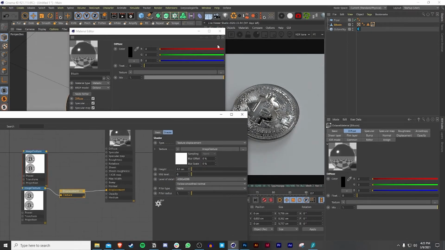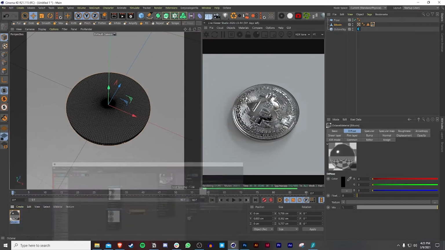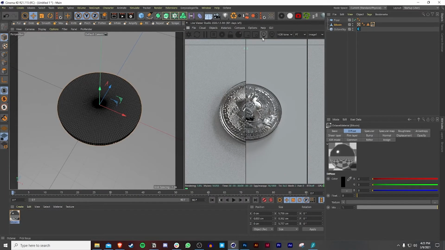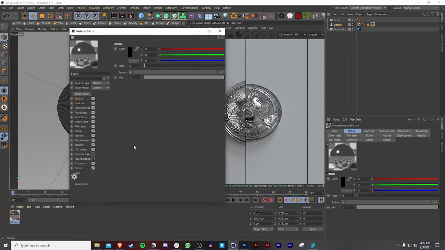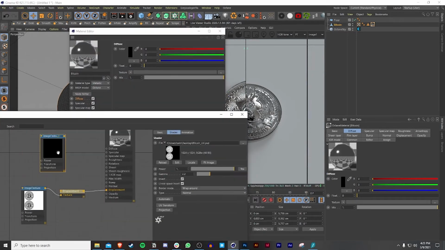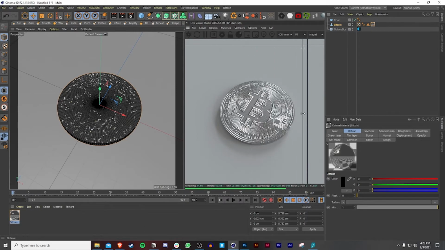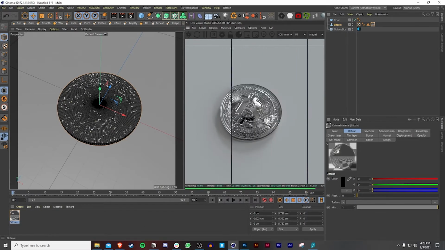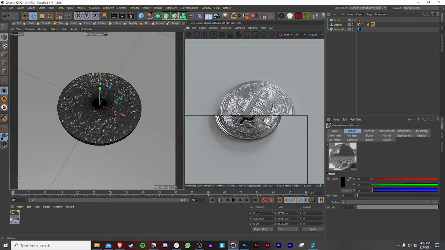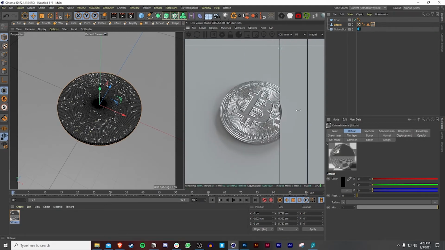So something like this, you can get really different results. Let's say if you want to see the difference, what I can do is go to Store Render Buffer, go back to this, take this off, and set that to the bump. And then if we scroll, now you can see there's a huge difference here. I think I like the bump a lot better. I like the results of that, so I'm going to keep that.